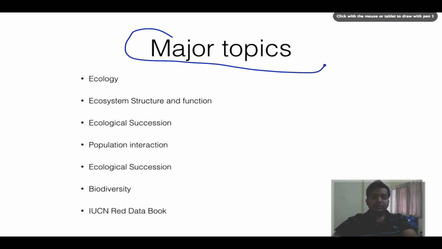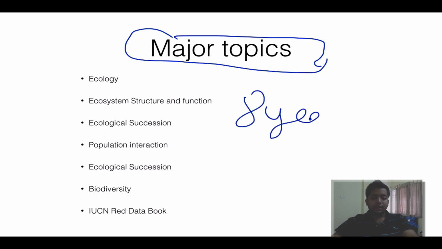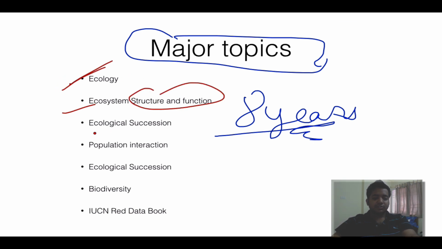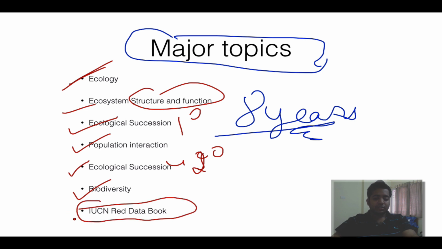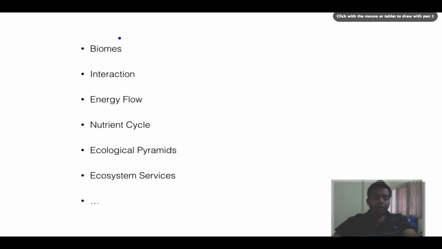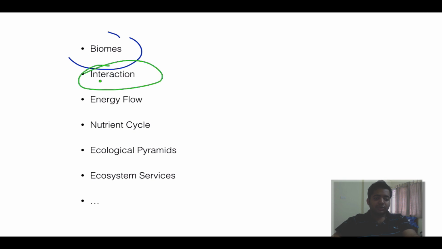So these are the major topics which I'll be covering in environment and ecology. Oh my god, I've been reading it for the past 8 years. Still, I love this topic like anything. Anyway, let's start. First of all, ecology, obviously. Then ecosystem structure and functions. Ecological succession, population interaction. Ecological succession again, because there is primary succession and another is secondary succession. Then biodiversity, what is IUCN, what is its Red Data Book, what are biomes, what are Indian biomes, and what is interaction, that is mutualism, predation, parasitism, commensalism, amensalism.